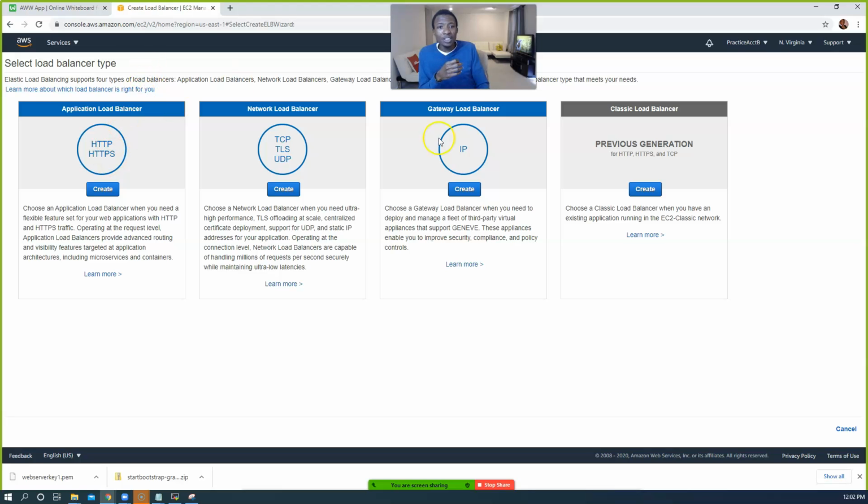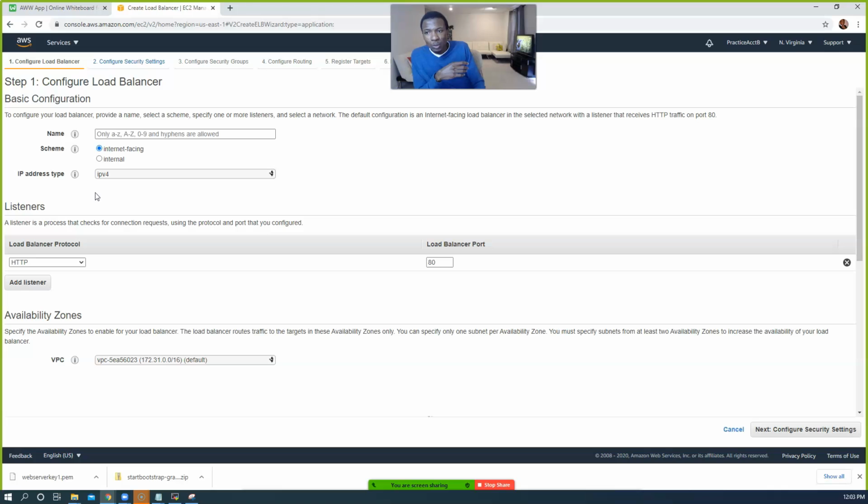All right, create load balancer, guys. Let's try to get this done. There are multiple types of load balancers. There's a new type of load balancer I'm seeing here, Gateway load balancer. This must be new from the latest re:Invent, but don't worry. This is the one we want: Application load balancer. This will help us with our HTTP and HTTPS traffic. Go ahead and click on create.